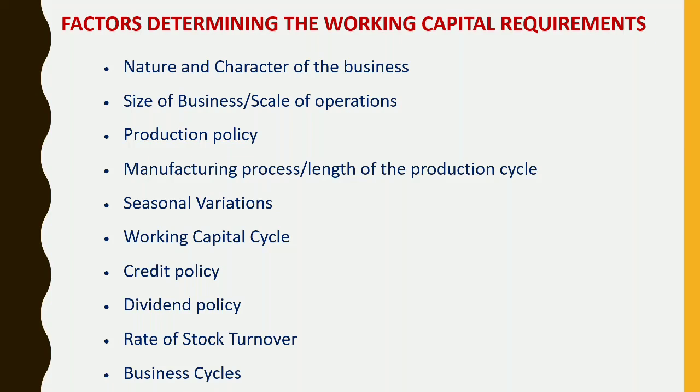Then third point you have is production policy. In certain industries, the demand is subject to wide fluctuation due to seasonal variation. So the production could be kept steady by accumulating inventories during the slack periods with a view to meet high demand during the peak season, or the production could be curtailed during the slack season and increased during the peak season. If the policy is to keep production steady by accumulating inventories, it requires higher working capital.